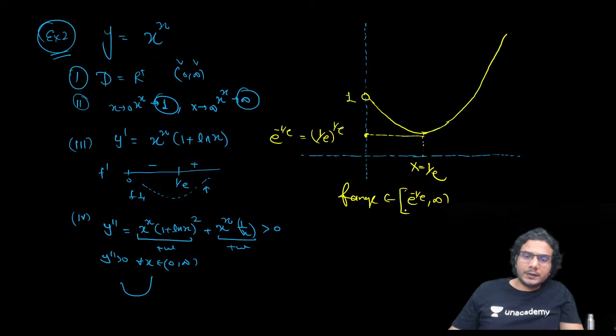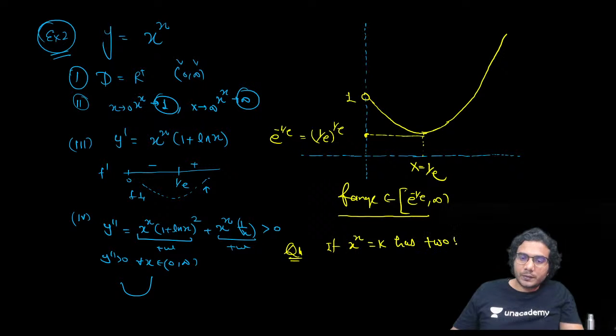Okay, so you can answer many questions related to this. If I just now frame one question: if x raised to x is equal to k has two solutions, then find k. All right, k is a constant.